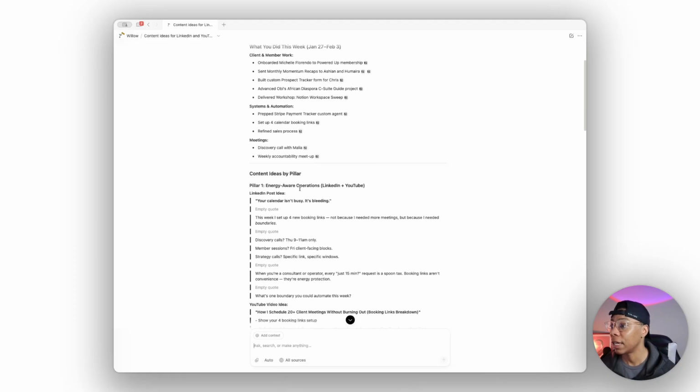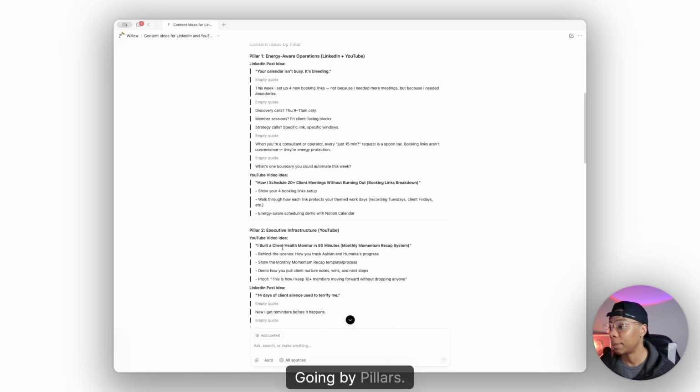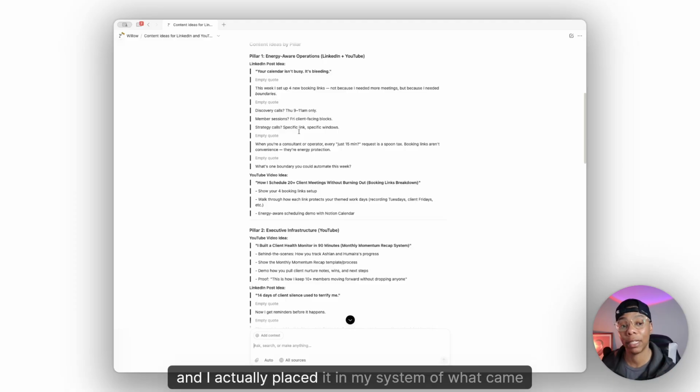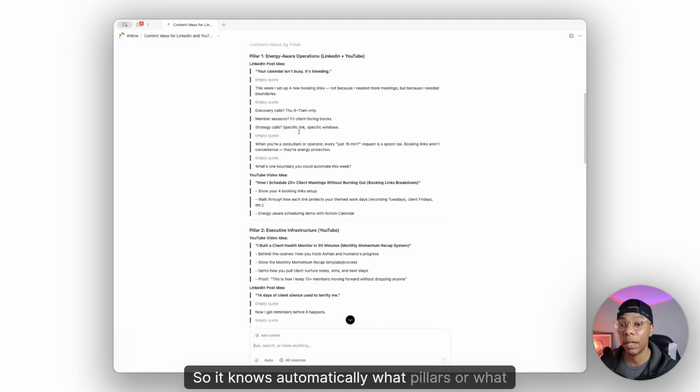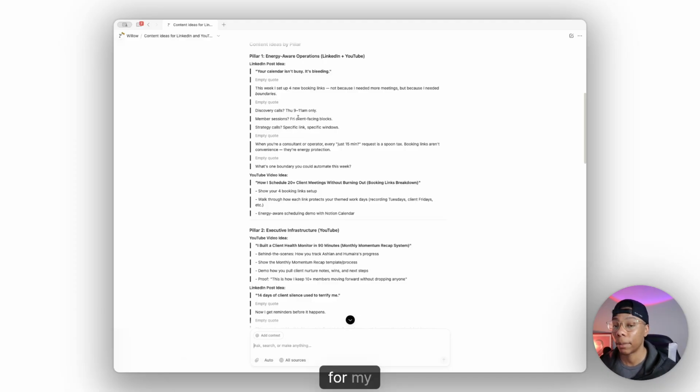And then here it's going by pillars. So I did a really good content pillar worksheet, and I placed it in my system, so it knows automatically what pillars or what type of topics I'm going to be writing in for my platforms, right?